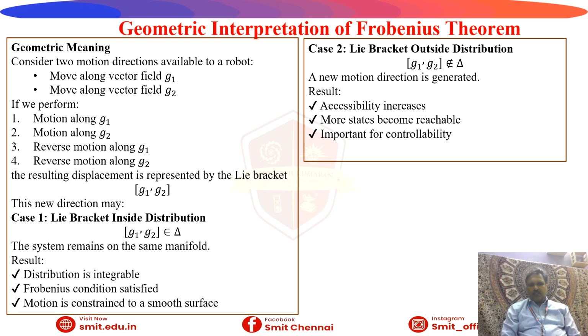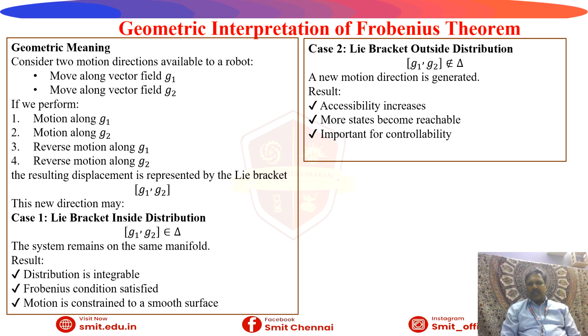So if it is constrained to the smooth surface, this is the one condition: the case inside the distribution. Under control, it stays on the smooth surface only. Next, the Lie bracket outside the distribution. The new motion direction is generated. Accessibility increases. More states become reachable. This is important for controllability, because this comes under outside the distribution, while the previous one comes under the smooth surface.